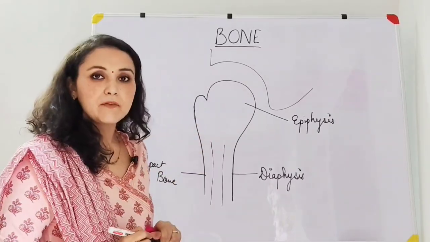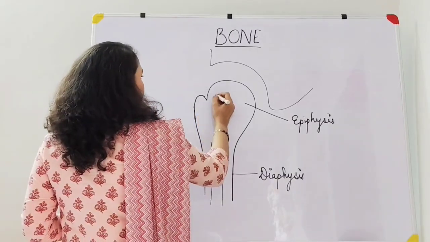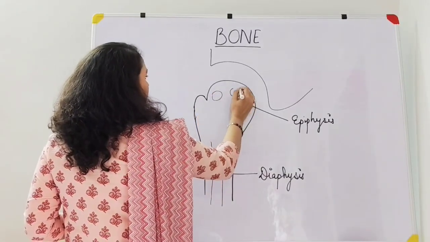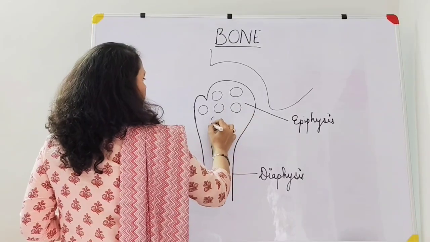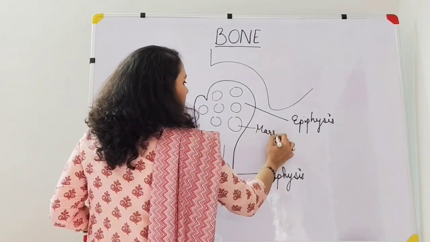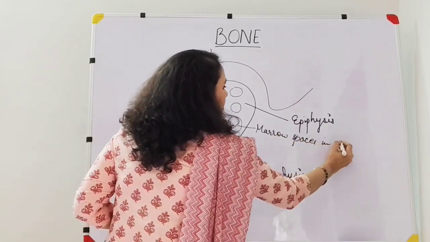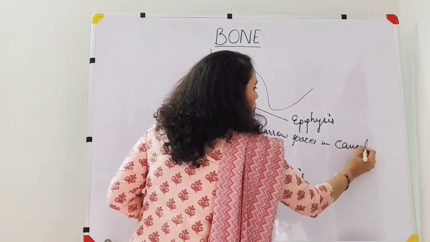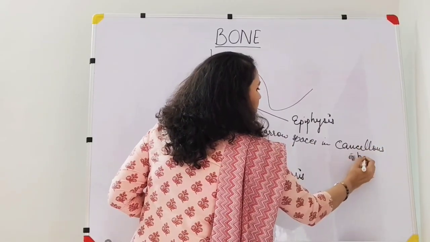Whereas in the case of the epiphysis, at the ends of the long bones, there are many marrow spaces. So these are the marrow spaces. And what is this bone? In a cancellous bone, also known as the spongy bone.